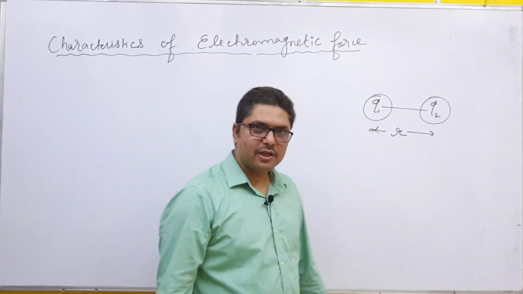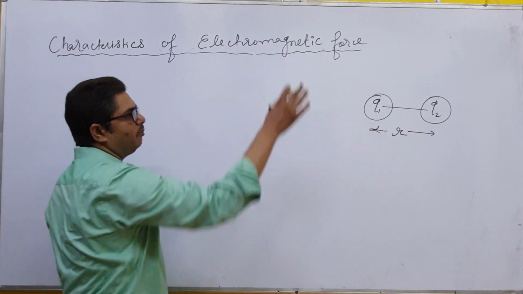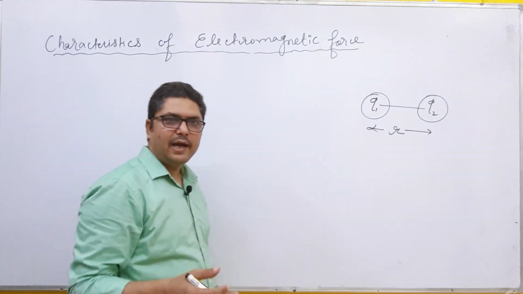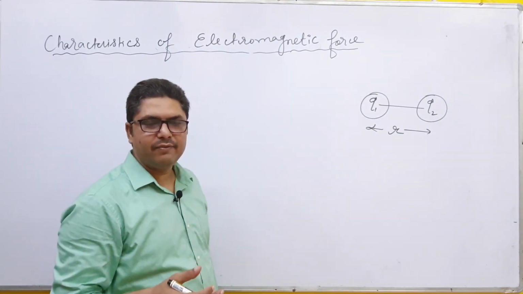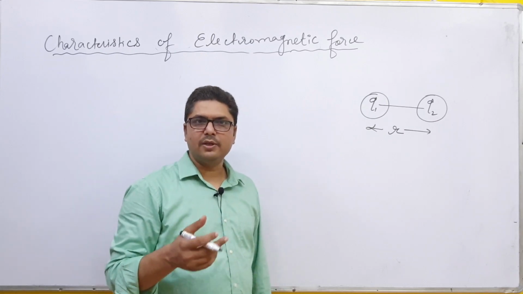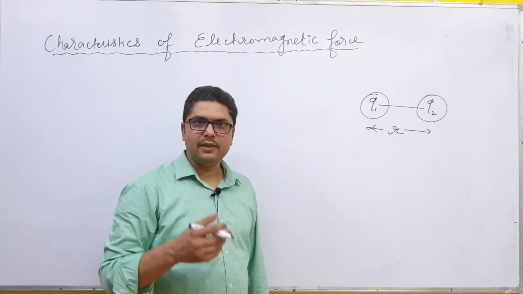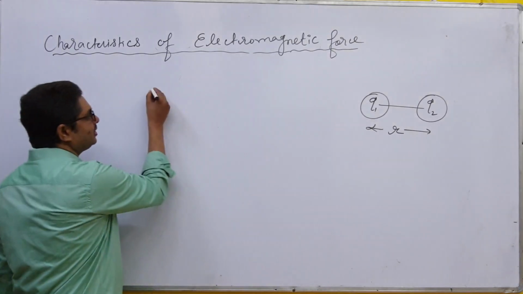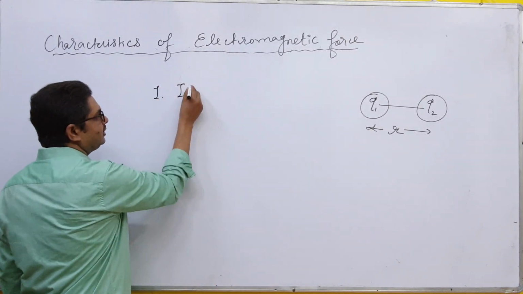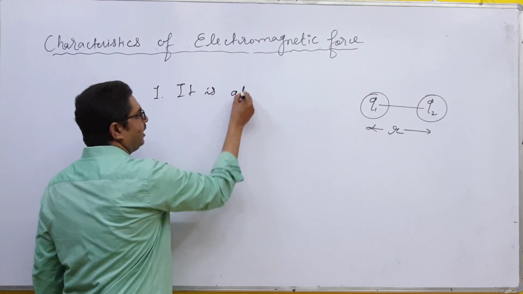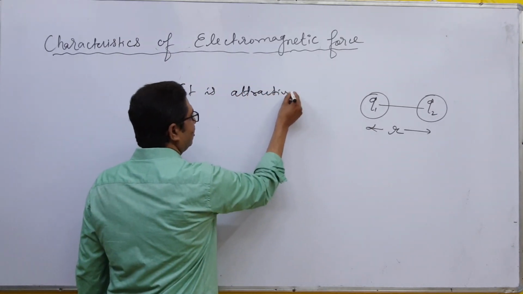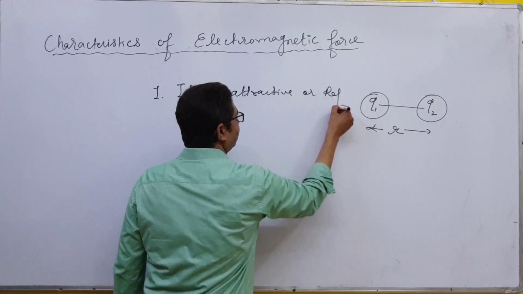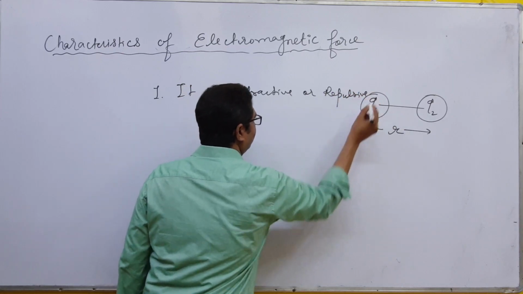Let us see the characteristics of electromagnetic force. As I have discussed, electromagnetic force is the force among charged particles. This means this force can be attractive as well as repulsive. So the first characteristic is that it is attractive or repulsive, both.